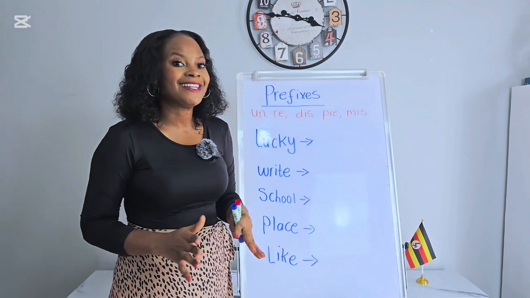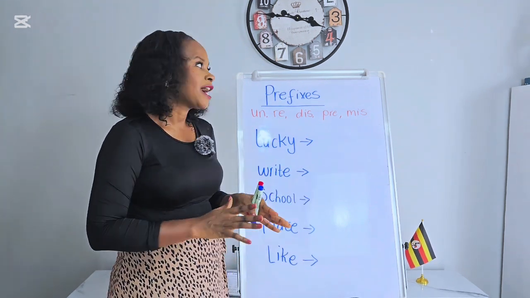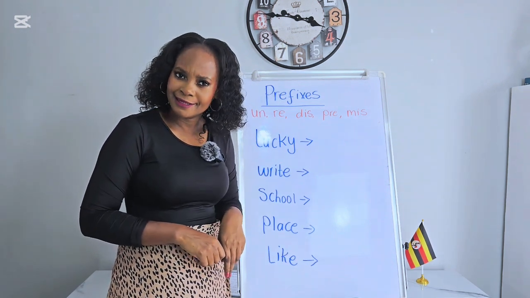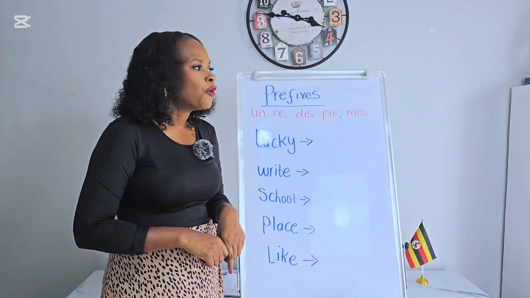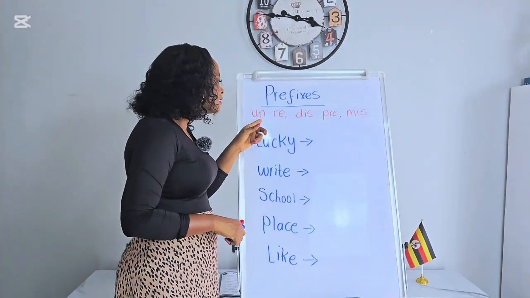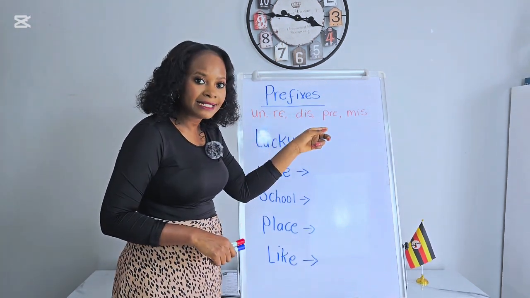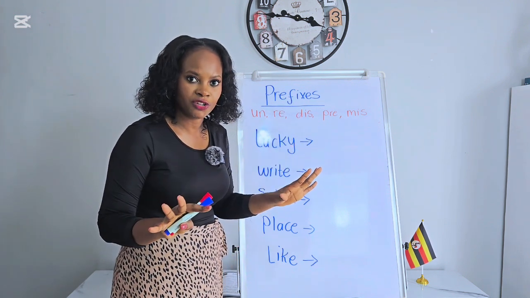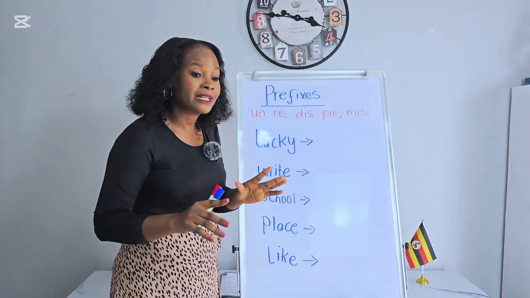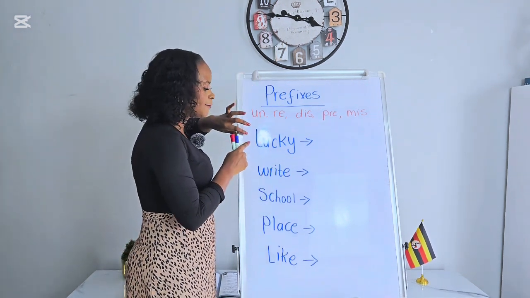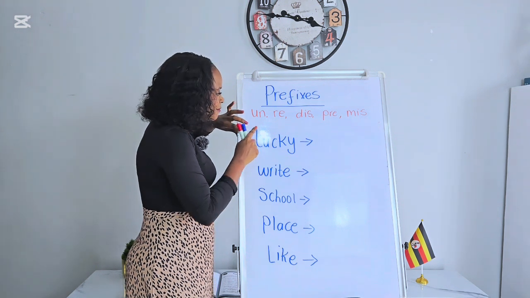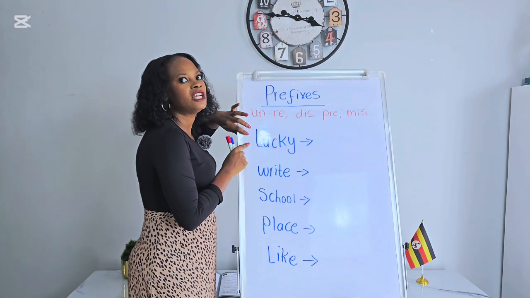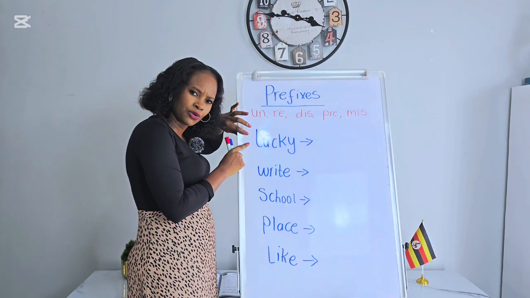In today's lesson, we are going to learn a new spelling pattern. We are going to look at something new: prefixes. What are prefixes? Do you know what they are? Well, prefixes are those little words that we add to the beginning of the word and they change its meaning. They're like magic. When we add them at the beginning of the word, the meaning of that word changes. So they are magical, isn't it?